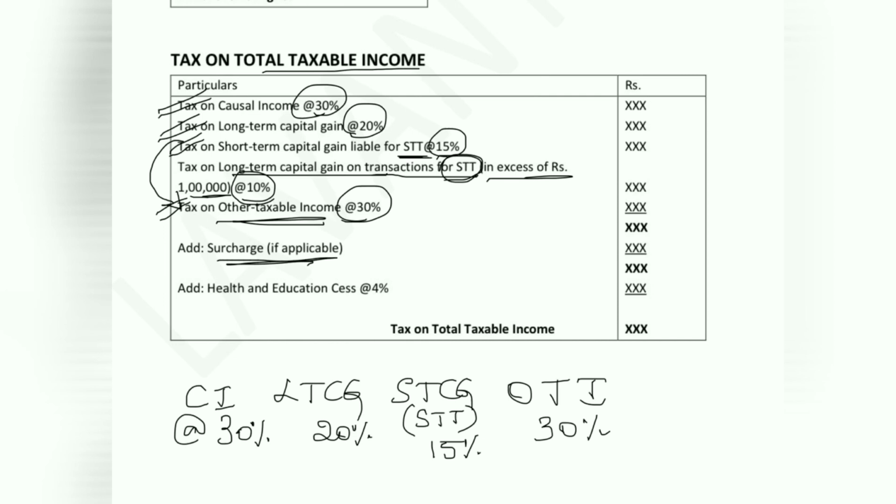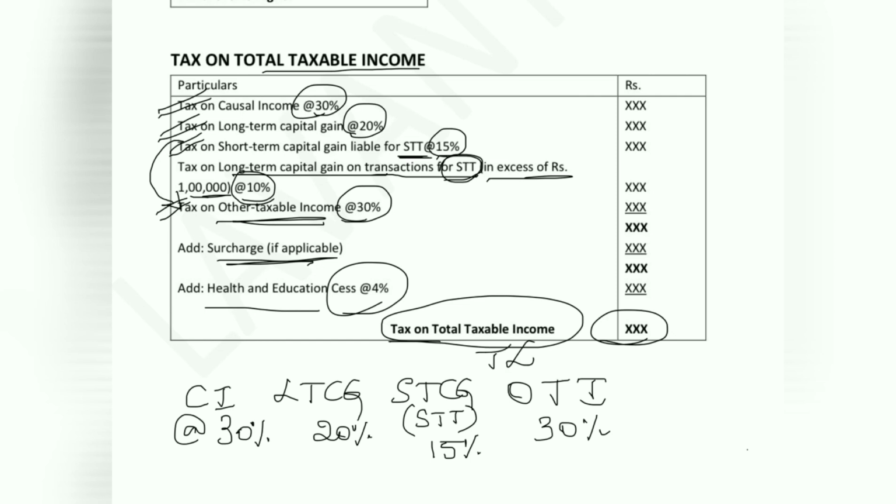Surcharge is applicable at the rate 12% when the total income exceeds 1 crore. At present, the government charges 4% of cess on the direct income tax liable for individuals. So the value which we get at the end is called tax on total taxable income or tax liability.